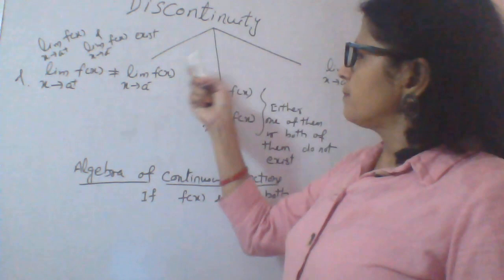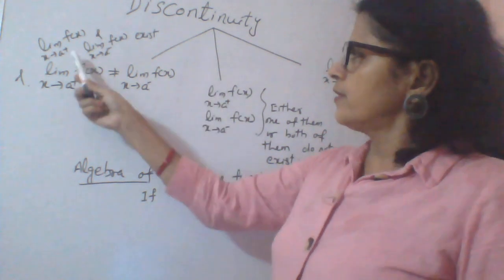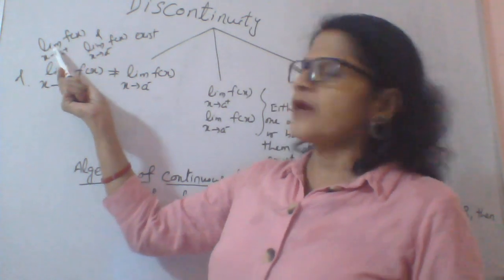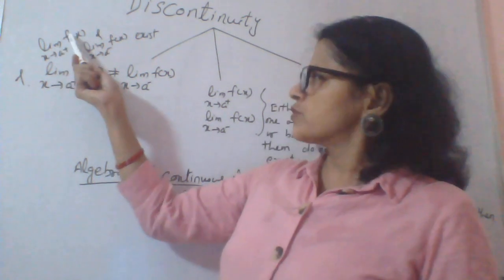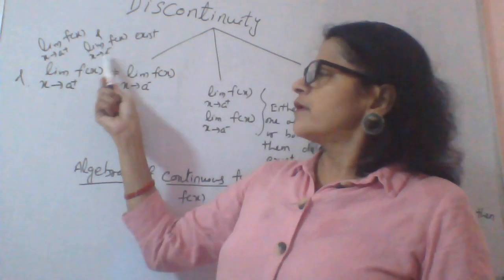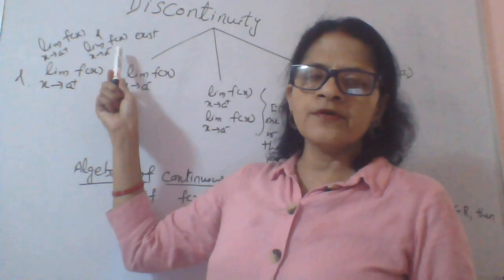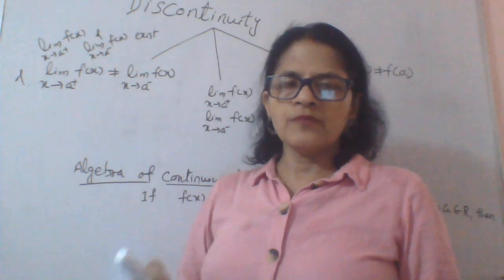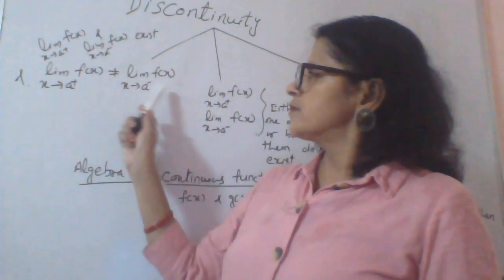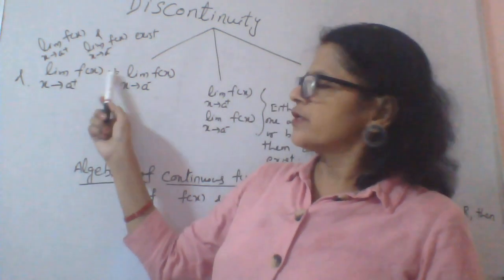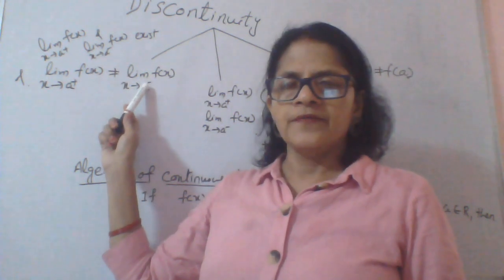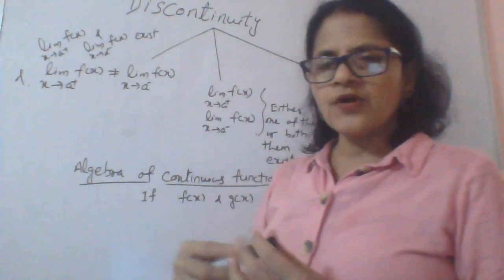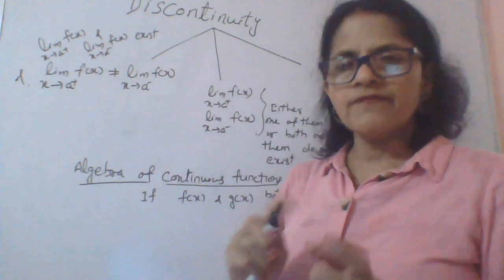In the first case, suppose the limit as x approaches a plus, I mean the right hand limit of the function, and the limit as x approaches a minus, the left hand limit of the function, both exist, but the right hand limit is not equal to the left hand limit. So here the limit doesn't exist. This is called discontinuity of the first type.